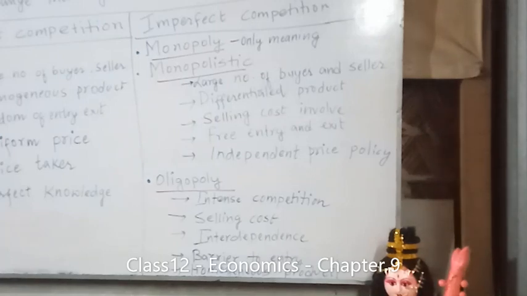Now, what do you understand by monopoly? The first market under imperfect competition. Monopoly is a market structure in which there is a single seller, only one single seller, but you have many buyers. The single seller is the sole producer of the product, and that product doesn't have any close substitute, and therefore under monopoly the firm can charge any price. So they are price makers. They can make their own price. The product they sell is very unique.